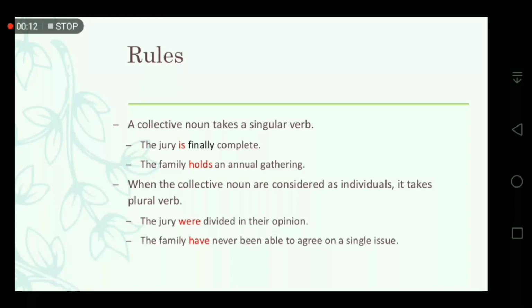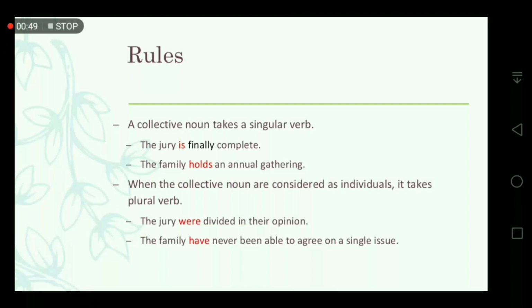Then another rule is: a collective noun takes a singular verb. Here the two points are related to each other. The first rule is a collective noun takes a singular verb. The second is, when the collective noun is considered as individuals, it takes a plural verb. Just observe these two examples. First: the jury is finally complete. Second: the family holds an annual gathering.